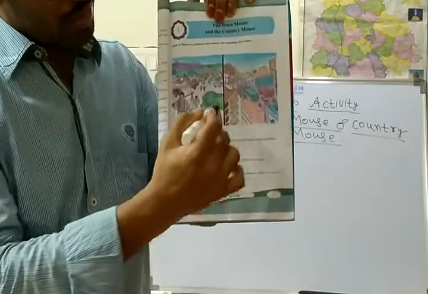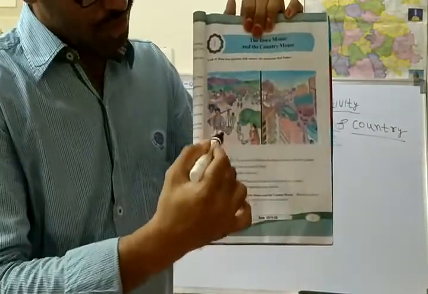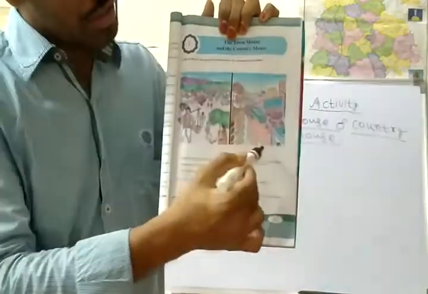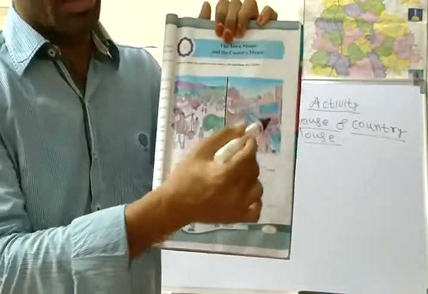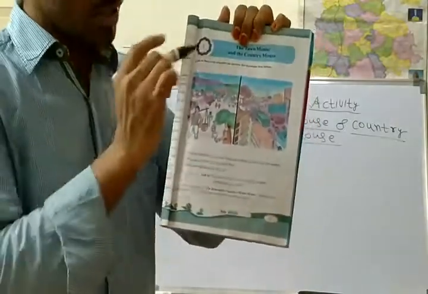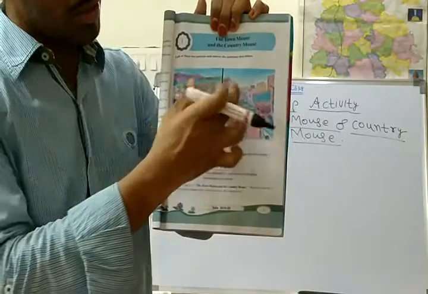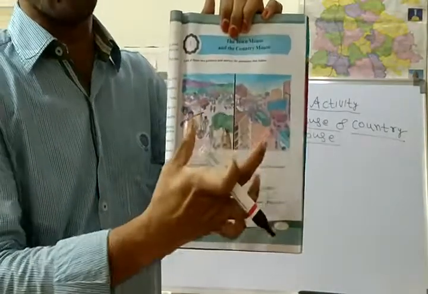One picture is about a village, and another picture is about a city or town. So this is one of the differences. Here in the middle there is a line, which means these two are different pictures.